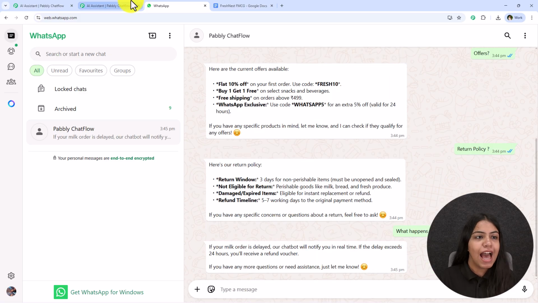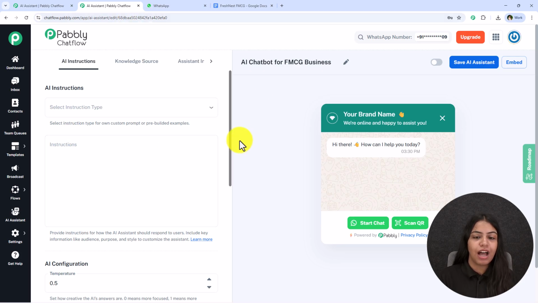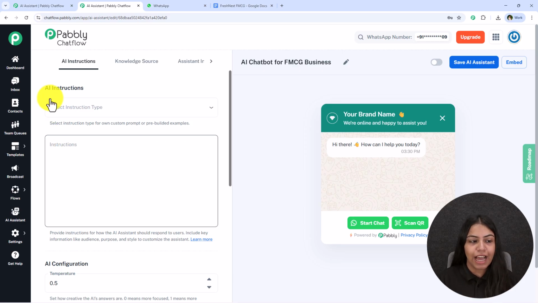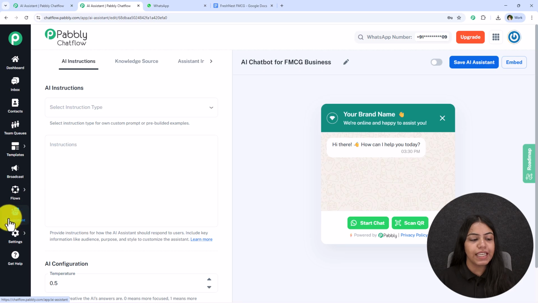To do this, I'm going to open my Pabbly Chatflow account and open this window. If you are an existing user, you have to log in inside Pabbly Chatflow, come on the dashboard, from the left hand of the site open this AI assistant and click on create AI assistant, and a window something like this will appear in front of you.